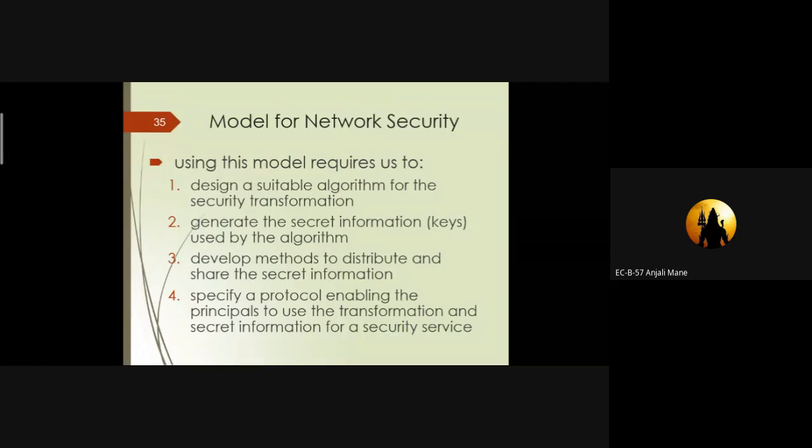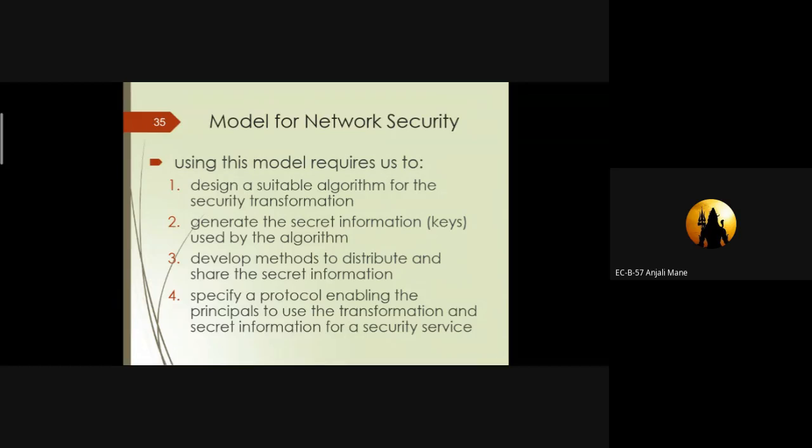So the first one is a security transformation. The second one is the algorithm, where we generate the secret information used by the algorithm. We'll study these four points in detail. First we need to understand what the four important points for network security are.